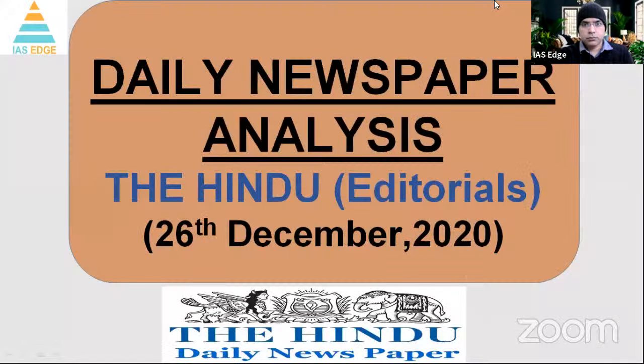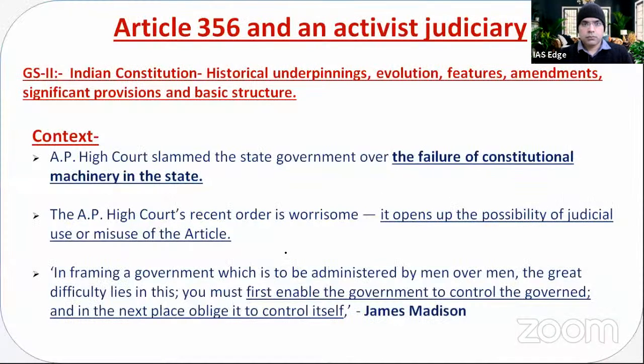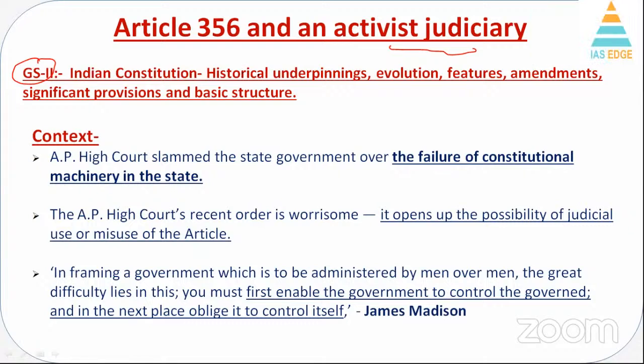So the first article talks about Article 356 and activist judiciary. Okay. This is GS Paper 2, Indian Constitution, Historical Underpinnings, Evolution, Features, and Amendments and Significant Provisions and Basic Structure. Okay, so let's discuss them. Now, what is the context?